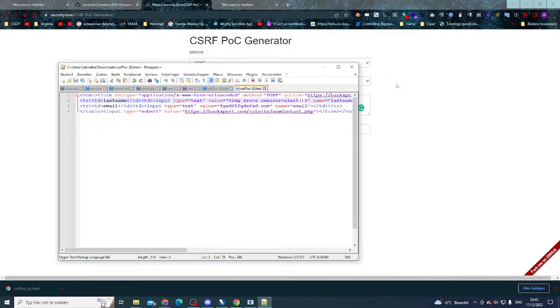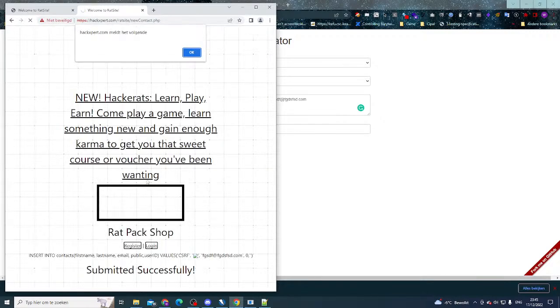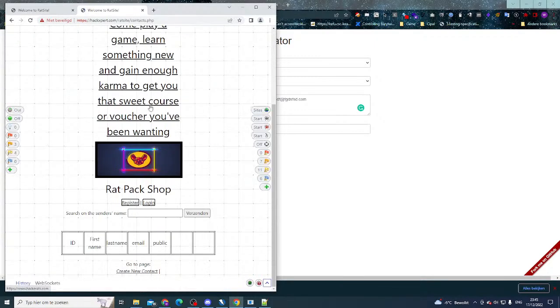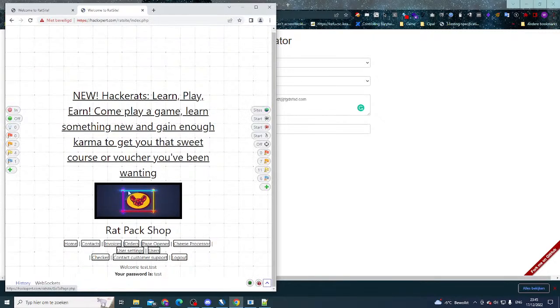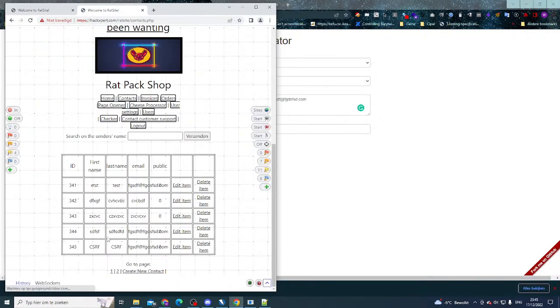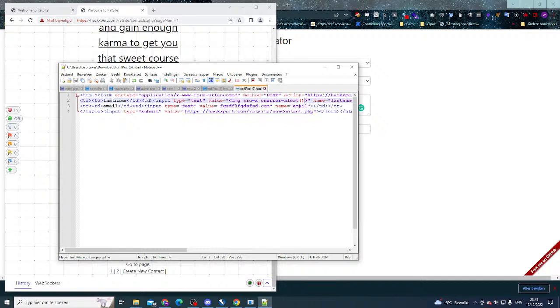There we go. And we should be beautiful. There we go. We have cross-site scripting. We're not logged in anymore. I don't know why. For some reason, it has a fetish for logging us out today. So let's submit. And let's go to the contacts again. We still don't have our contact, I think, in here. But you get the gist of it. So we have this in here.